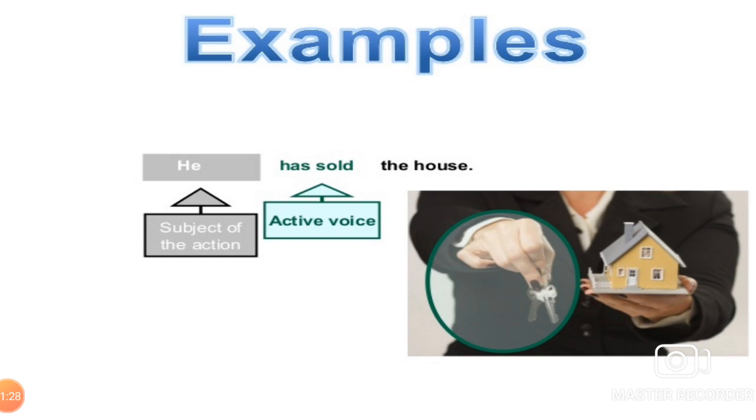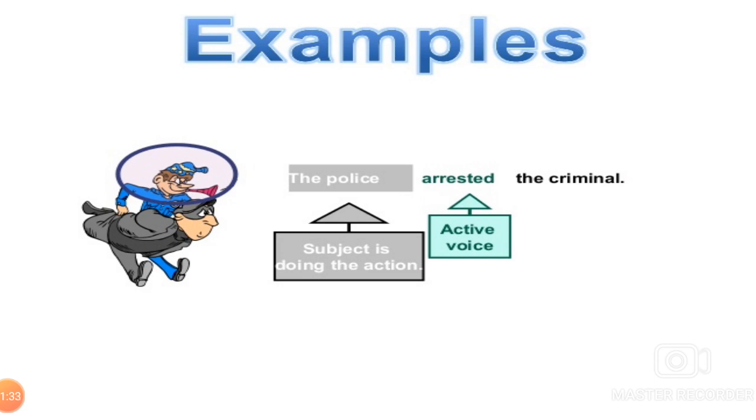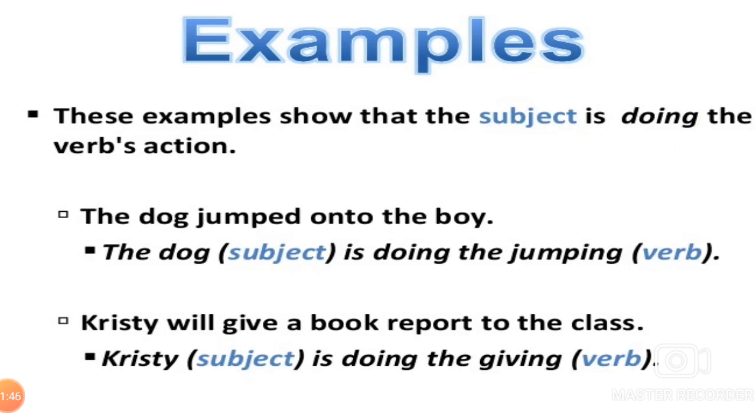Has sold, active voice. One more example: the police arrested the criminal. In this sentence, the police indicates the subject. Arrested is active voice. These examples show that the subject is doing the verb's action.